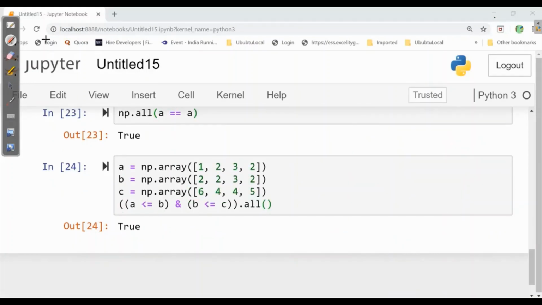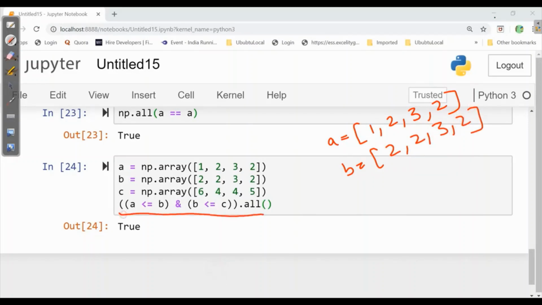Now let's see one more implementation where we have a is equal to an array 1, 2, 3, 2. Similarly for b also. And here it is asking for this expression. So we will divide it. First we will calculate a smaller than or equal to b. So here we will make an array. 1 is smaller than 2. True. 2 is smaller than or equal to 2, equal, true. 3 is equal to 3. 2 is equal to 2. So here we got all the values as true.